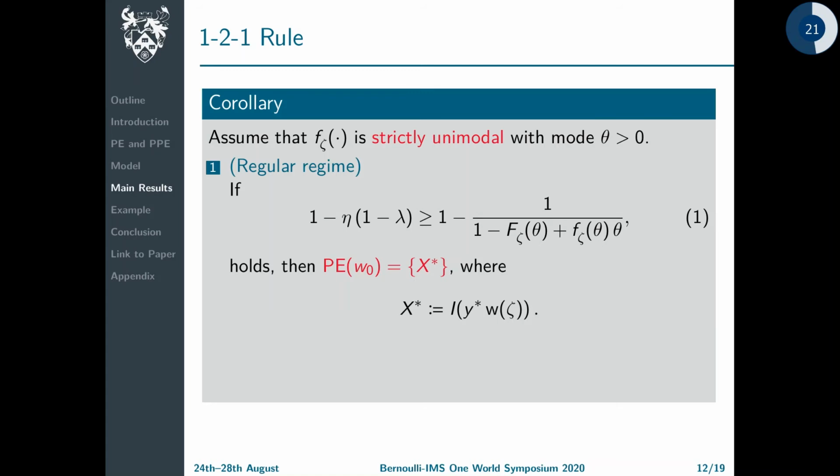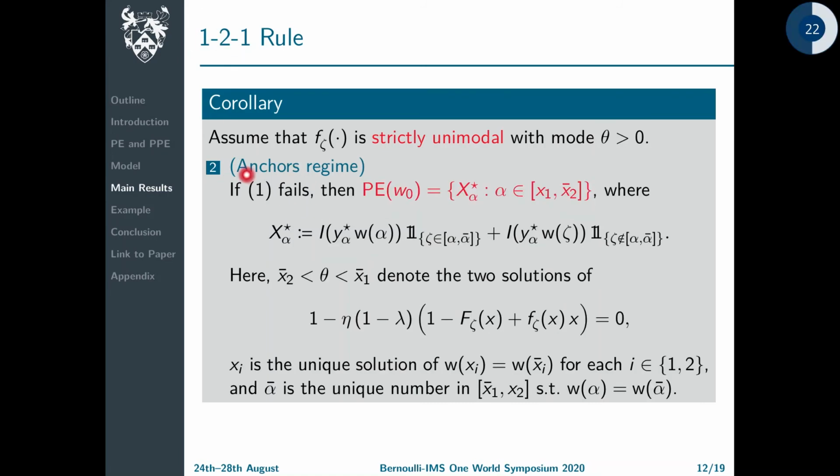Now, in general, the twist can be rather twisted, which makes it difficult to explicitly characterize the endogenous anchors. For this reason, the next result focuses on the more familiar case of a unimodal pricing kernel, such as, for example, in the Black-Scholes model. And so we conclude that one mode leads to two regimes, the regular one, and the anchors regime, where each personal equilibrium has a single atom at these intermediate market states.